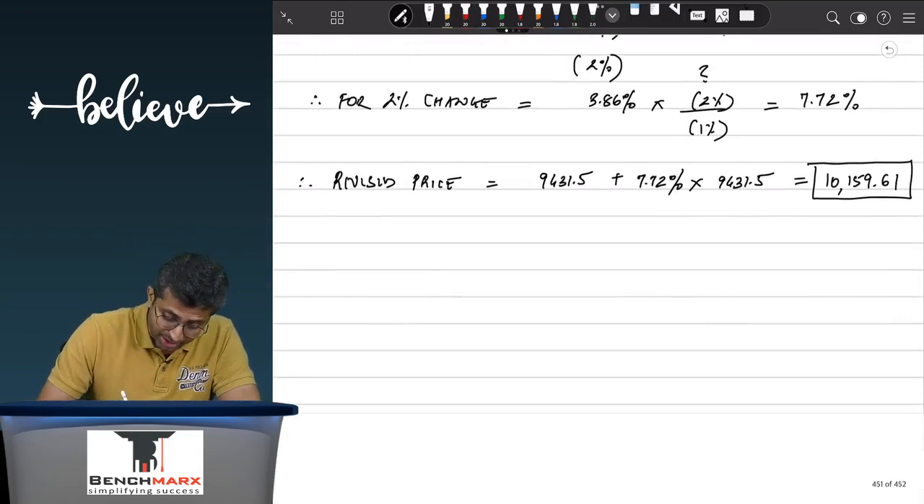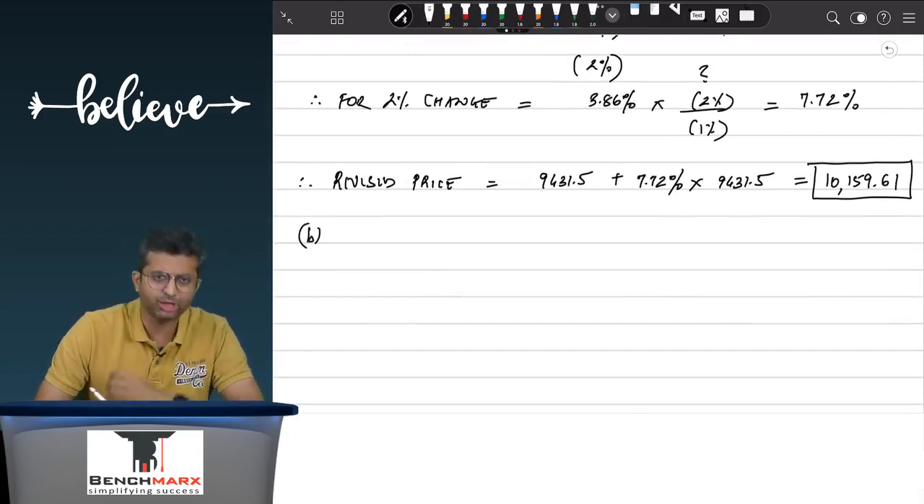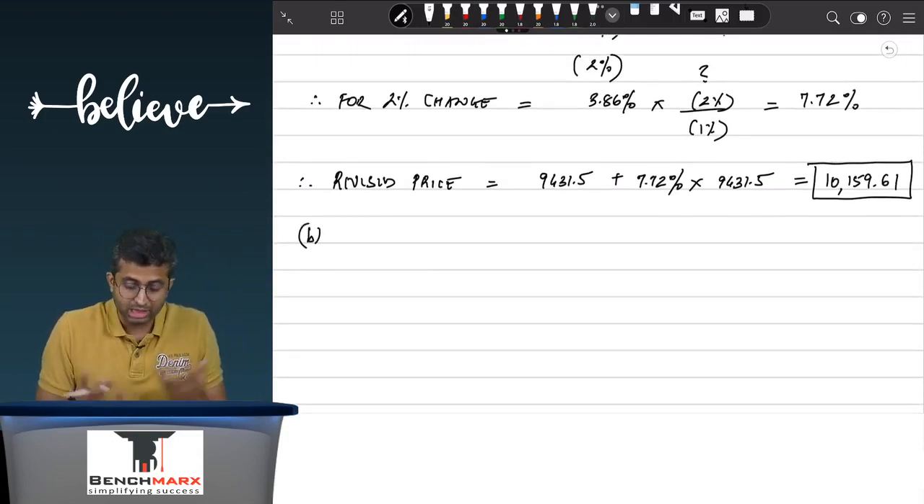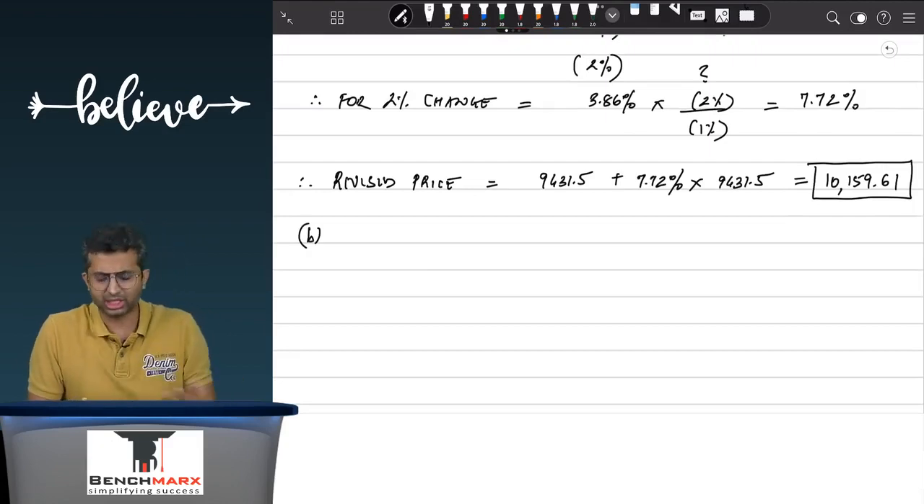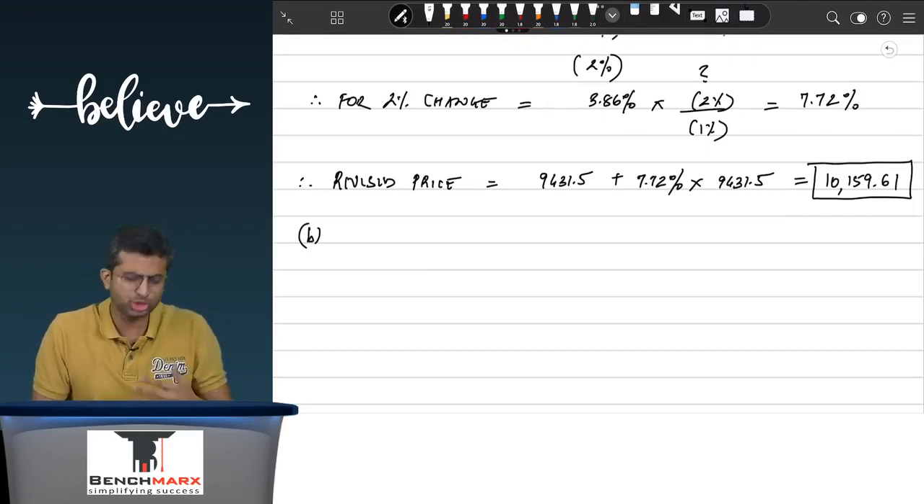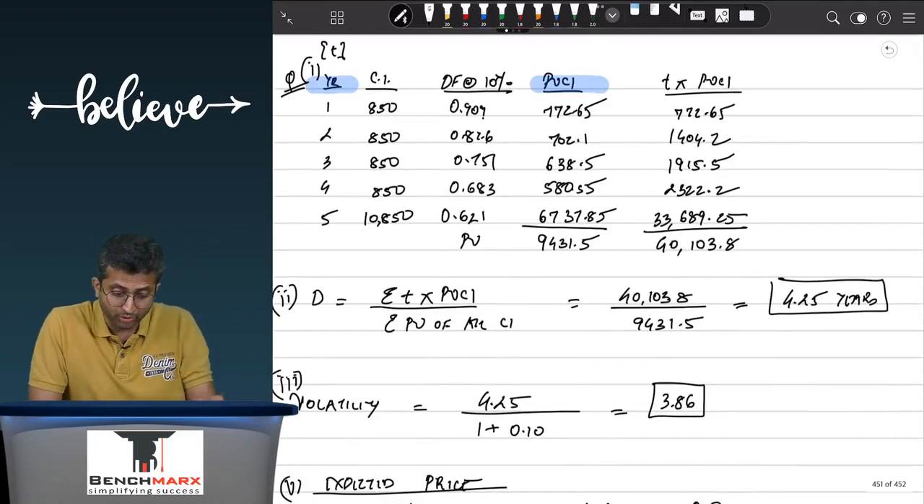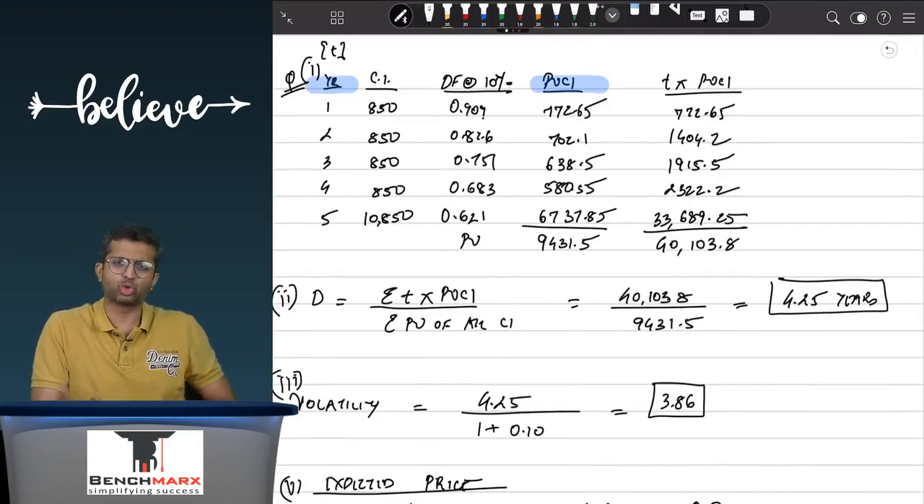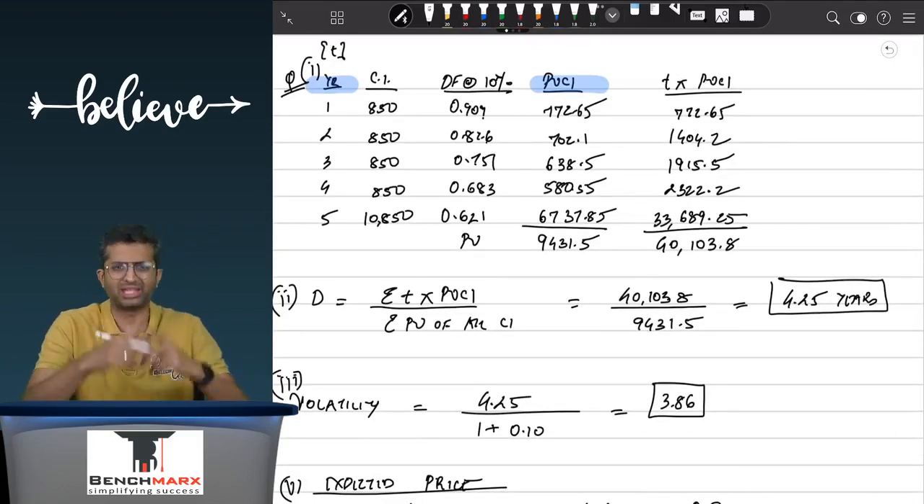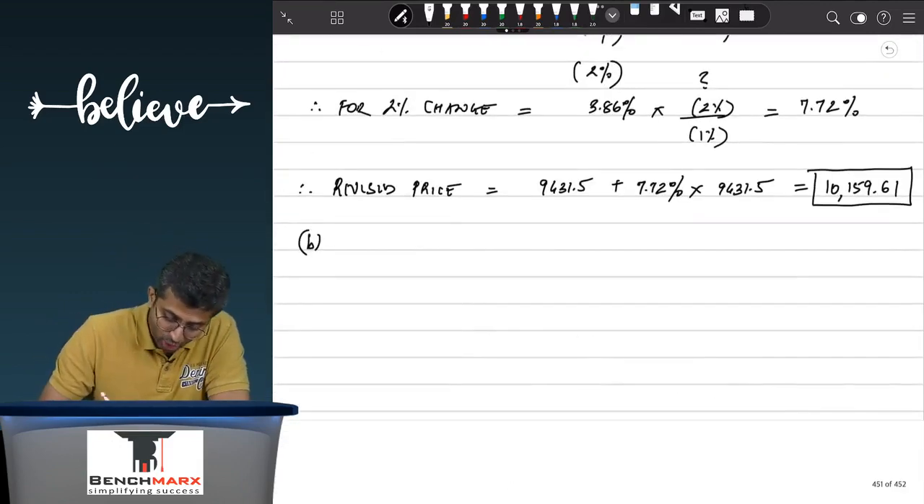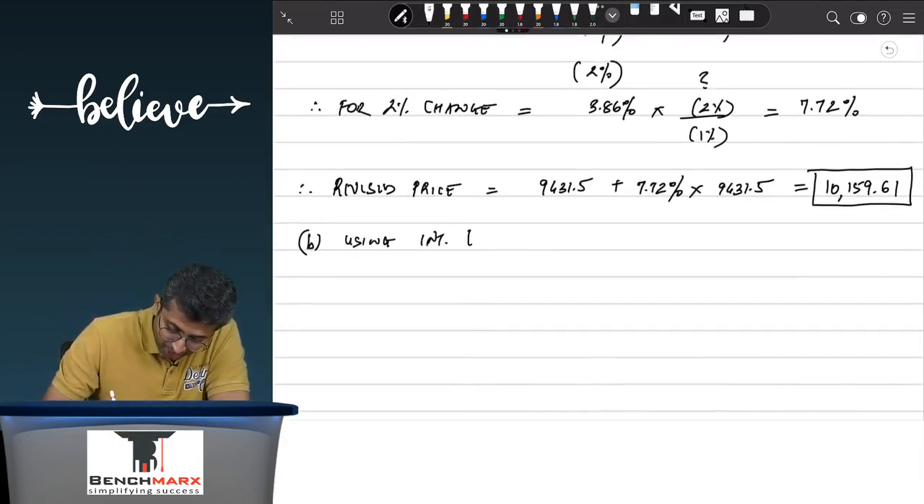Subpart B of the question says using intrinsic value. Now intrinsic value is nothing but the present value of future cash flows. Over here we can use the annuity tables because the cash flows are constant. So we could have also used the annuity tables in sub point 1. Yes, you could have, but you had to calculate the duration, so you would have in any case had to prepare the table.